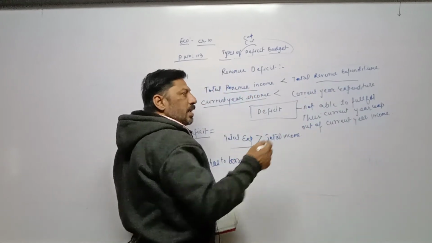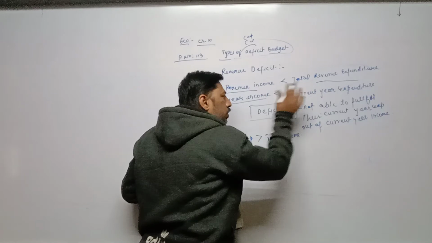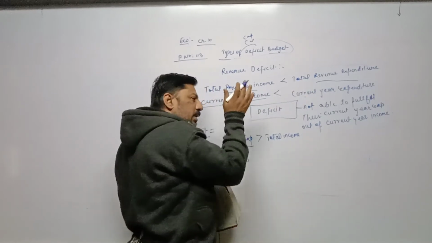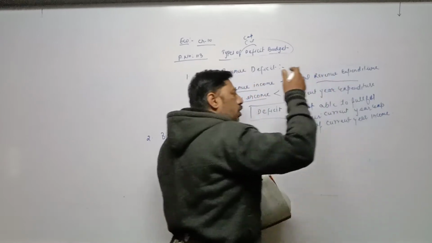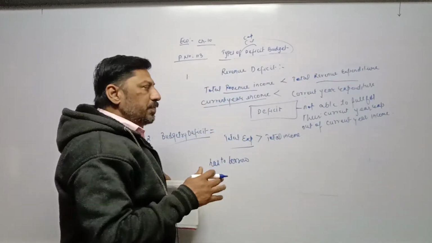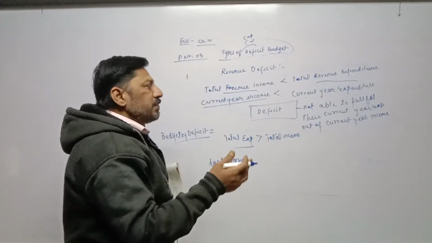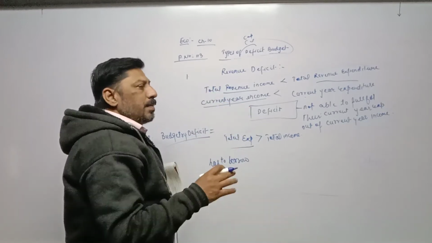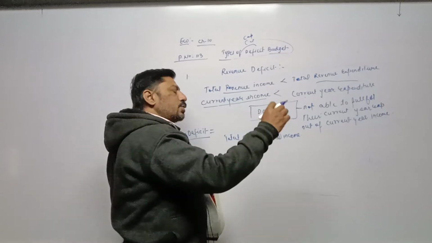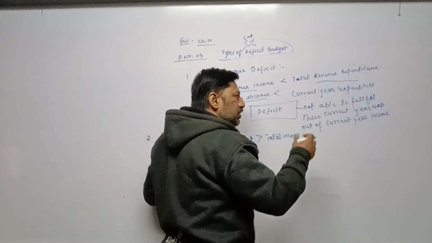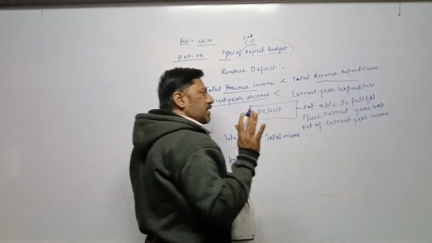For example, if current year expenditure is more, current year income is less, it may be possible that in order to fulfill current year expenditure, government will sell. That is called disinvestment. Government will sell any department, any property to private sector or to somebody else, and they will get cash and fulfill their current year expenditure.